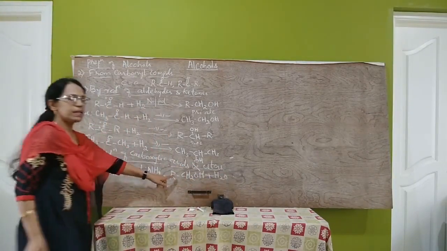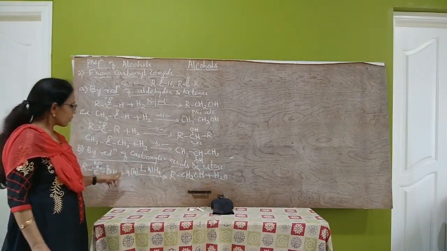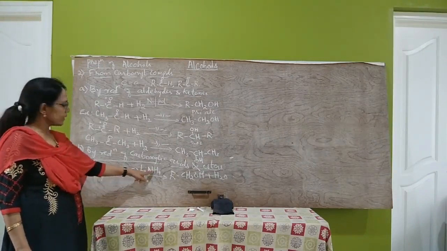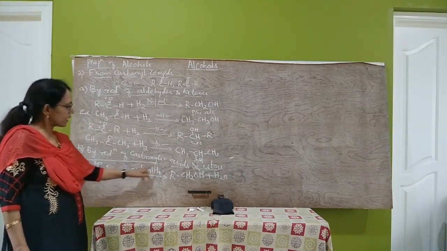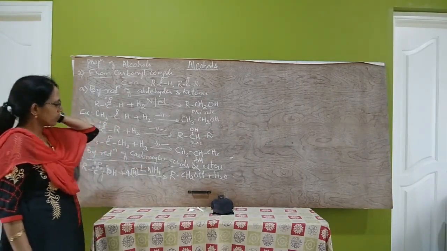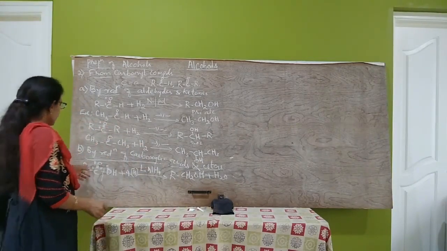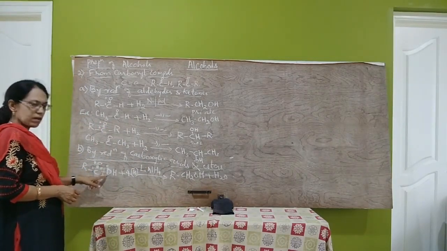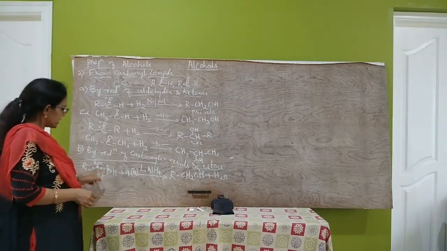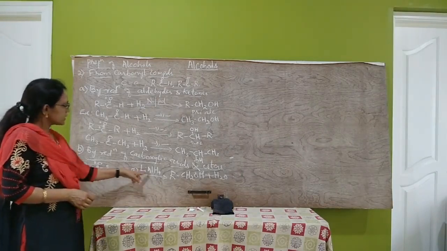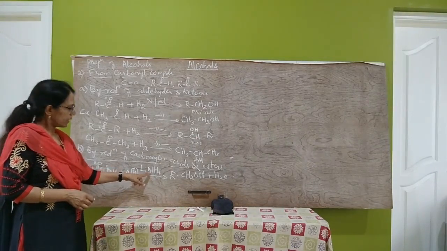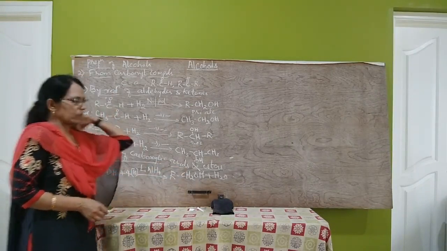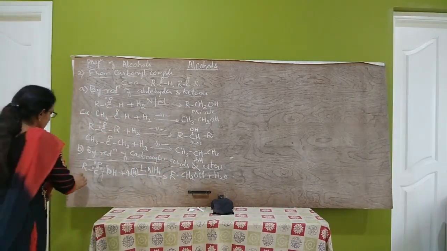So, this is a primary alcohol. So, primary alcohol is obtained. When carboxylic acids are reduced by using strong reducing agents like lithium aluminium hydride, primary alcohol and water are obtained. We can write one example by taking R as CH3, that is acetic acid or ethanoic acid, IUPAC name. When acetic acid is reduced by lithium aluminium hydride, a strong reducing agent, we get ethanol plus water. So, you can write the example.